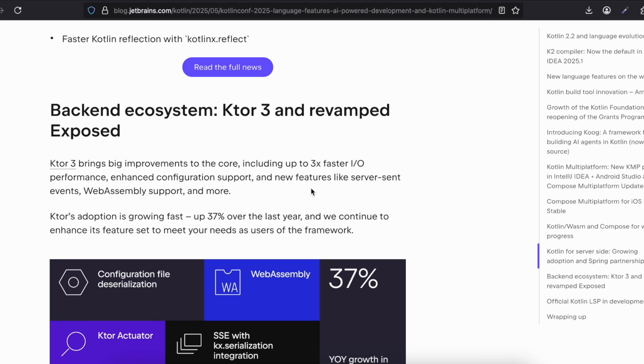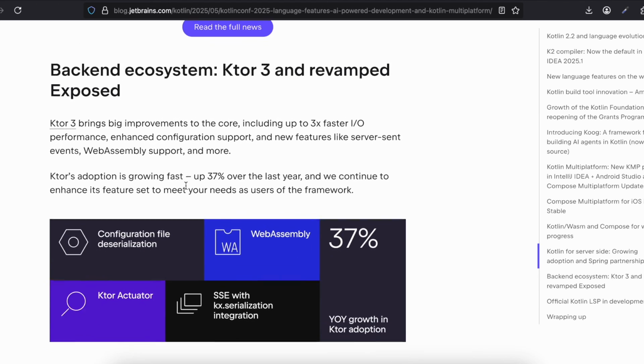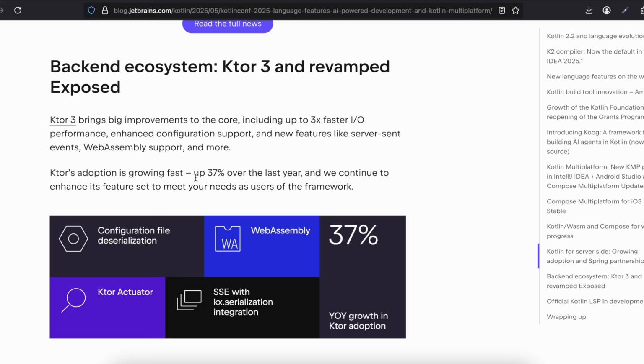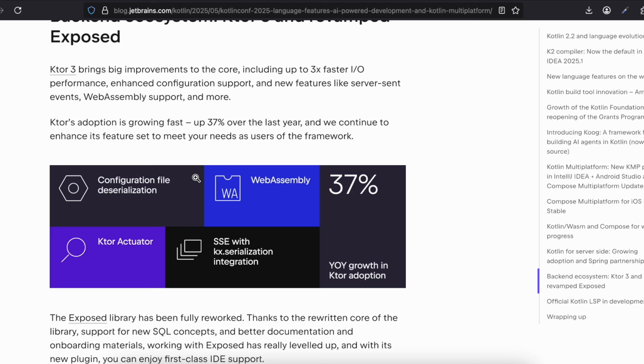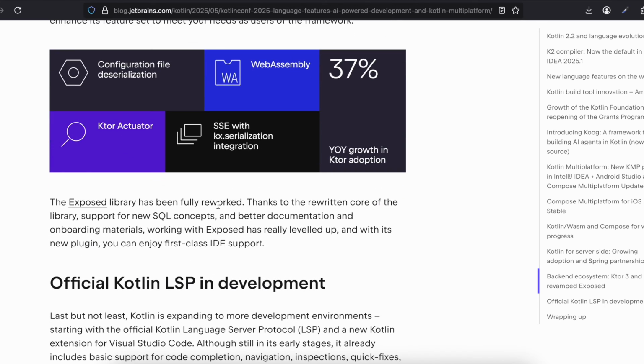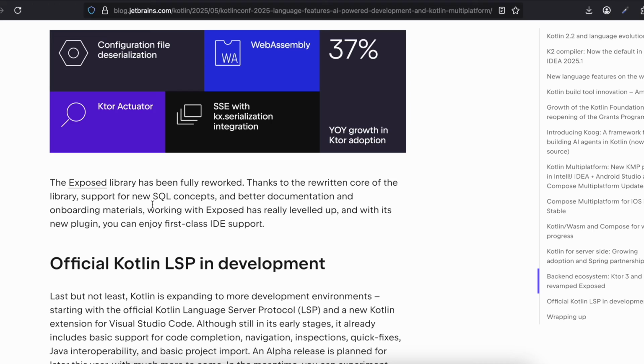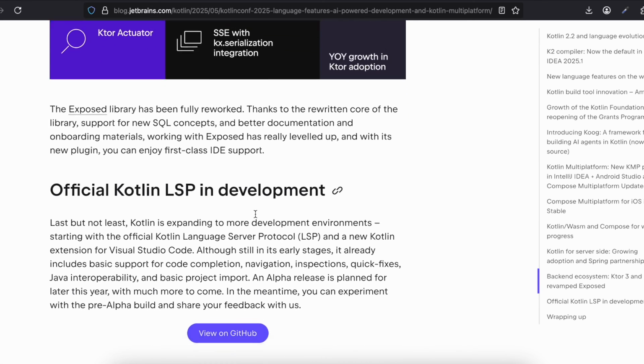Backend ecosystem: Ktor 3 and revamped Exposed. Ktor 3 brings big improvements to the core, including up to 3x faster I/O performance, enhanced configuration support, and new features like server-sent events, WebAssembly support, and more. Ktor's adoption is growing fast, up 37% over the last year, and we continue to enhance its feature set to meet your needs as users of the framework. The Exposed library has been fully reworked, thanks to the rewritten core of the library, support for new SQL concepts, and better documentation and onboarding material. Working with Exposed has really leveled up, and with its new plugin you can enjoy first-class IDE support.